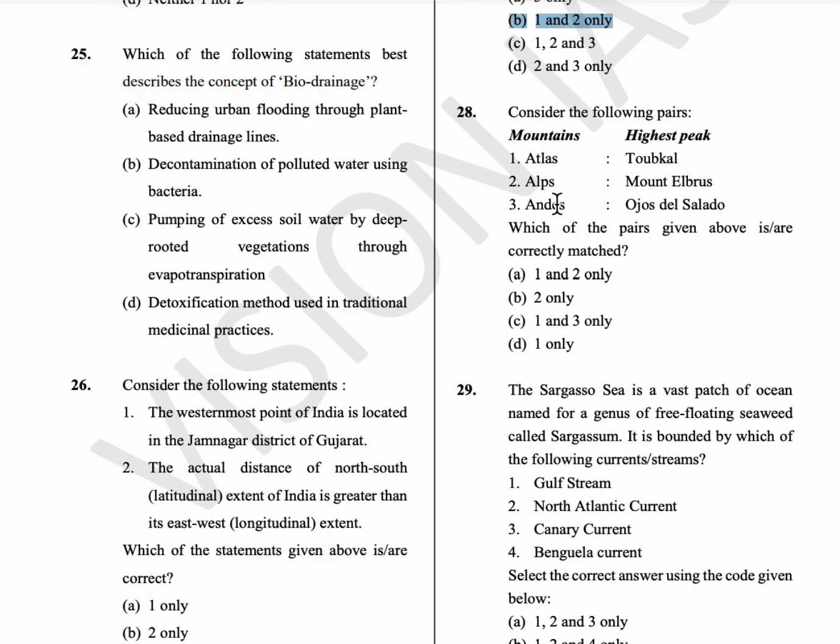And Andes has the world's highest volcanoes. Here Ojos del Salado is the highest volcano on the earth. It is present on the Chile Argentina border. Okay, so option D is the answer.